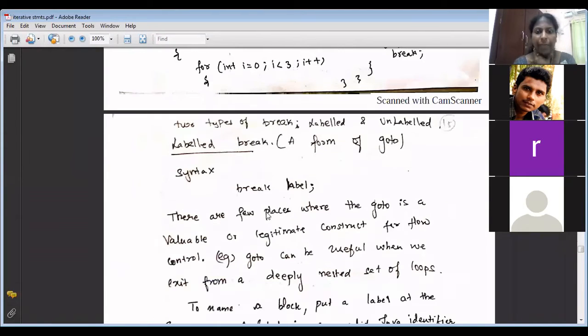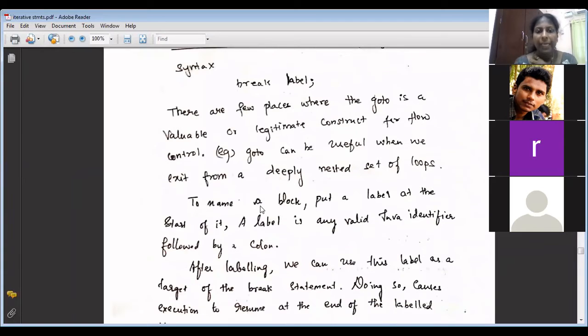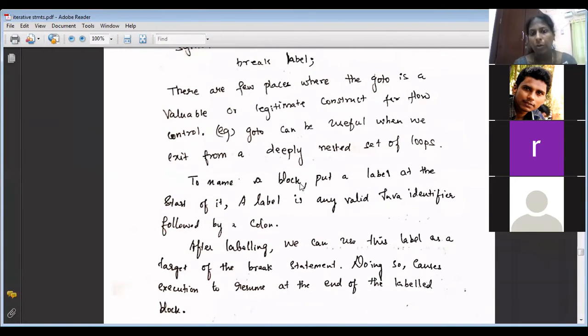What is the use of break with a label? You can exit from deeply nested loops. So to name a block, what should you do? Put a label at the start of it. A label is any valid Java identifier followed by a colon.